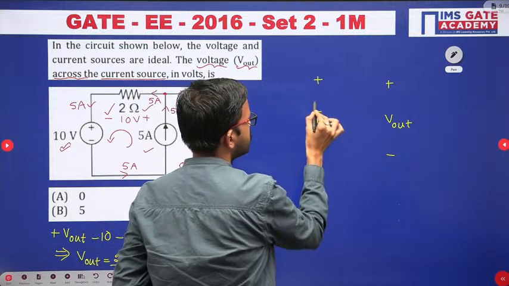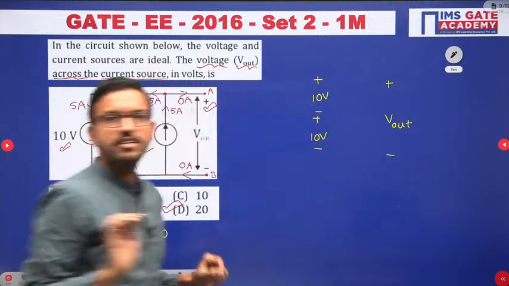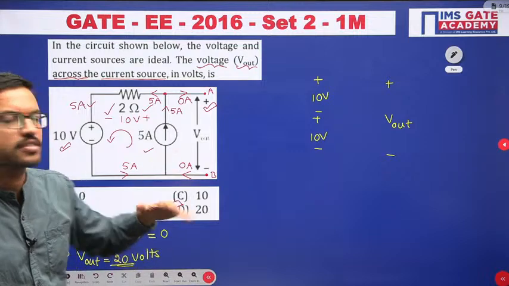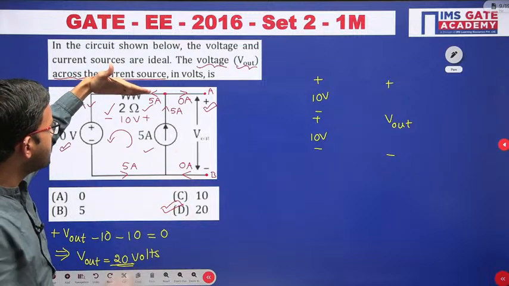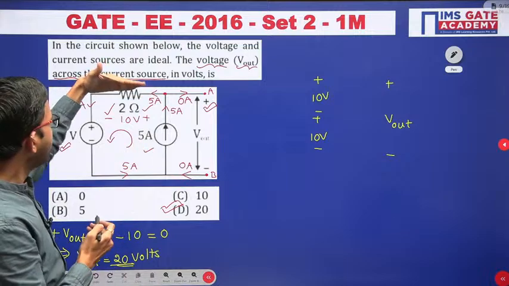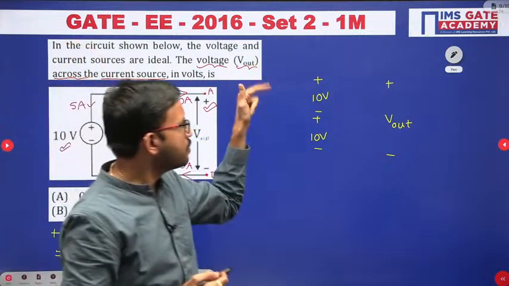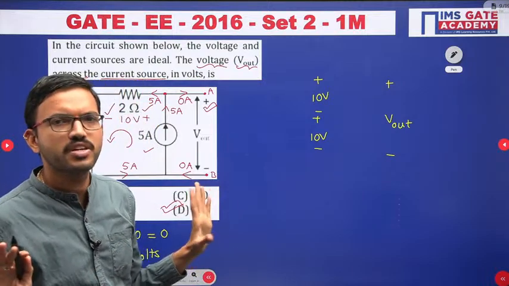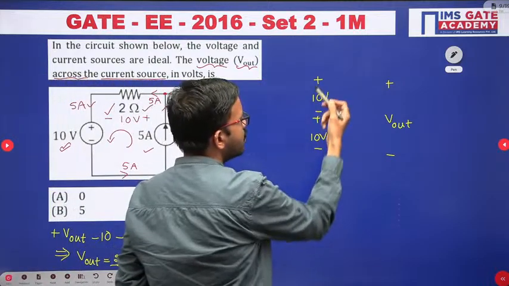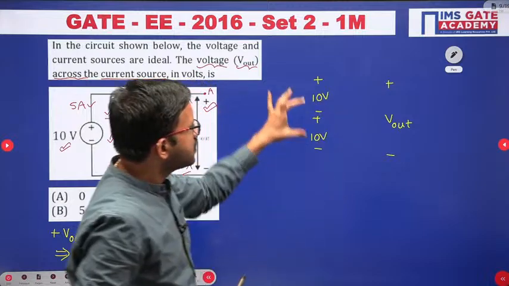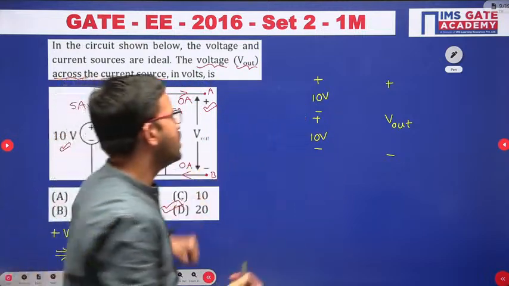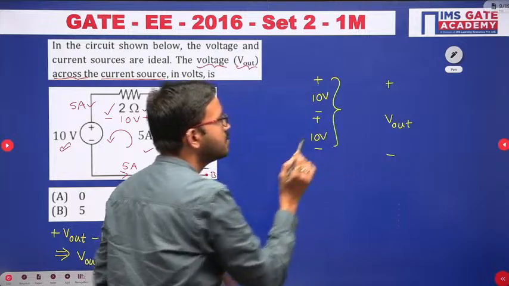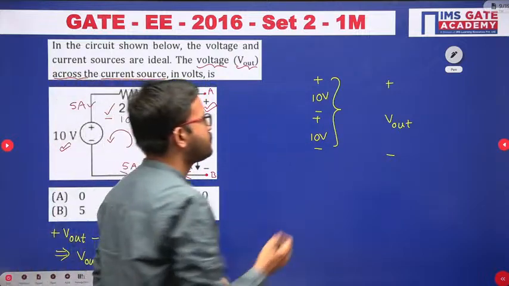Plus minus 10 volt. Is it clear for everyone? If you are having any doubt, you can ask. Whatever this horizontal representation minus plus you are having, when I keep vertical alignment, you are getting the polarities plus minus. Once you are able to write like this, that's all. Now both the elements' polarities are same, plus minus, plus minus. When you are having like this, that time you can add, that's all.